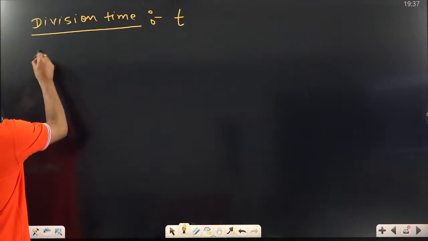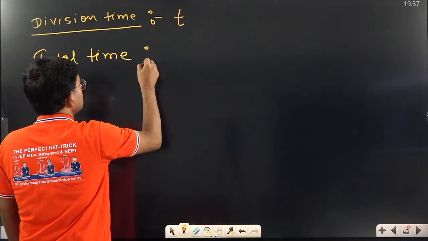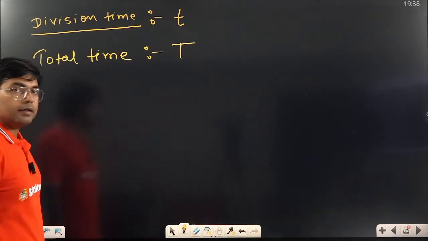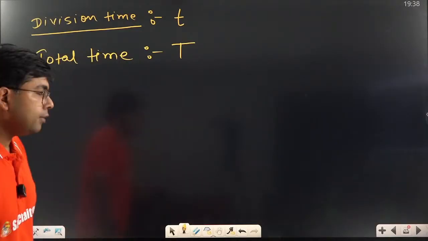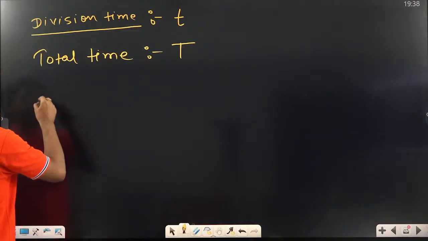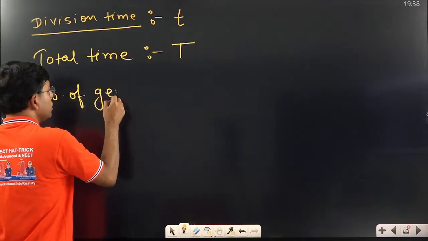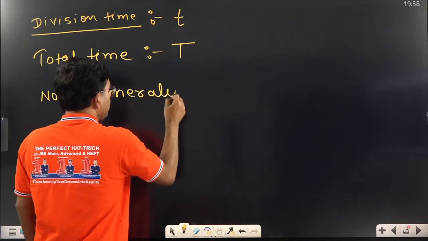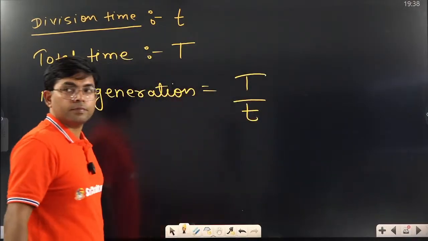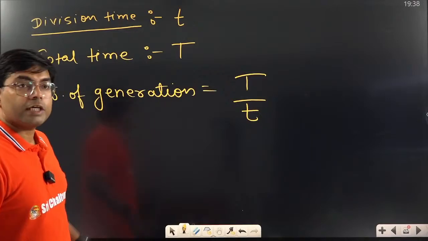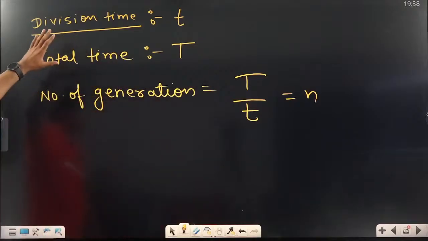And then I give you total time. Total time is capital T. Then the number of generations will be capital T divided by small t. That is n, right? Understand this point.